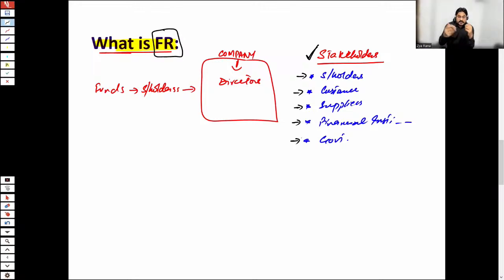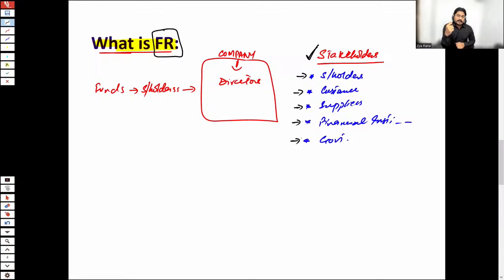Why is the government a stakeholder for a business? Because the government is simply interested in taxation. If a company's profits are going up, it means the government would be collecting more tax. Another reason why the government is a stakeholder is that at times the government provides businesses with grants or subsidies.